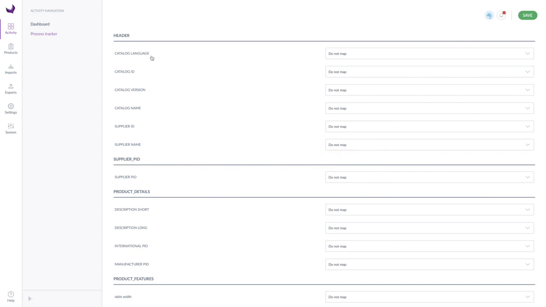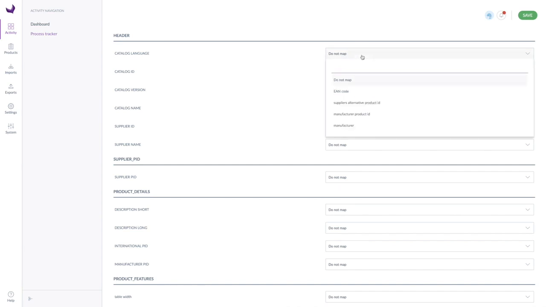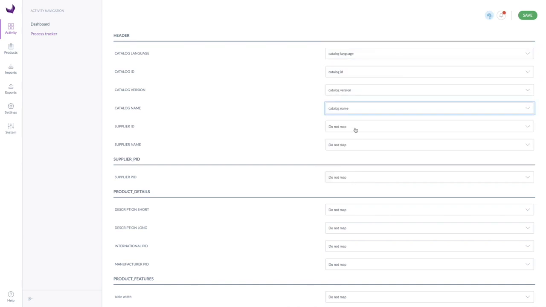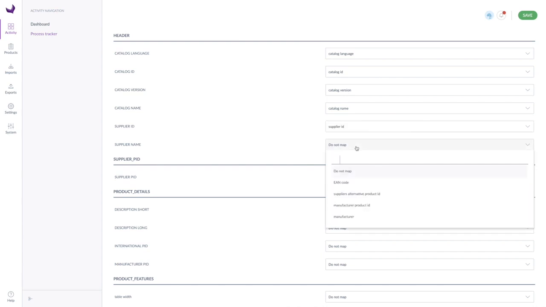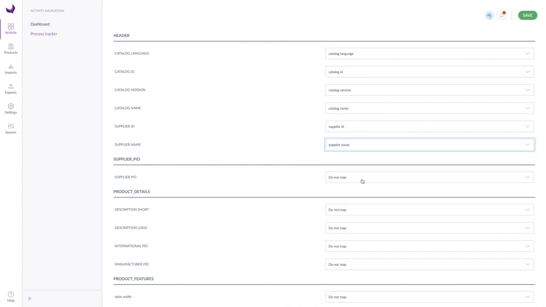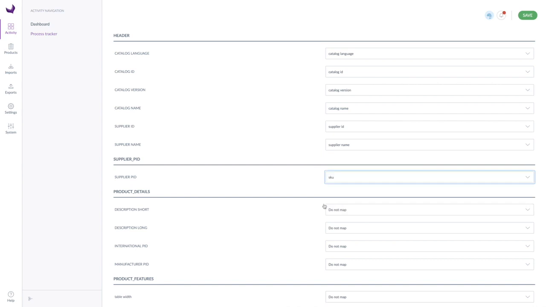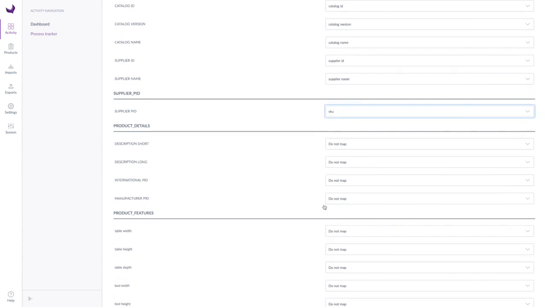Here we see on the left side the elements of the file found during the analysis. On the right hand, we can assign these elements to the attributes available in Akeneo. Let's assign some catalog and supplier information first. It is important that the supplier PID element is mapped to the unique identifier defined in Akeneo in order to correctly identify the imported products.